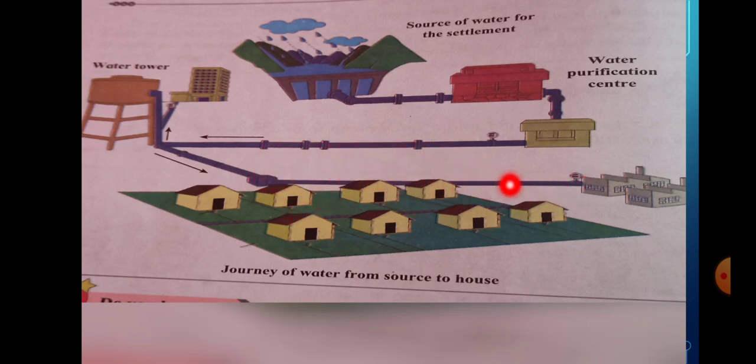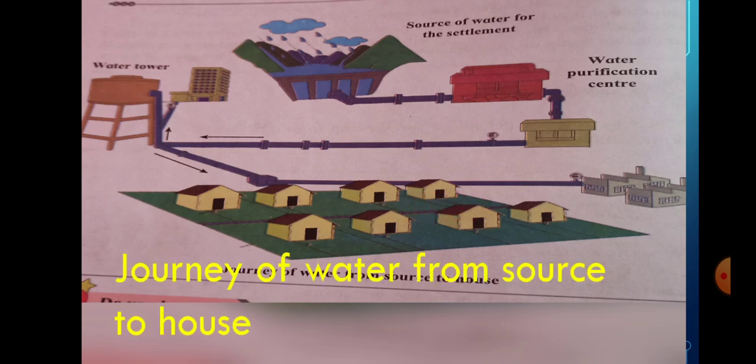Here are factories. Through pipes we get water: the largest, biggest, smallest and smaller pipes. This is called the journey of water from source to house.